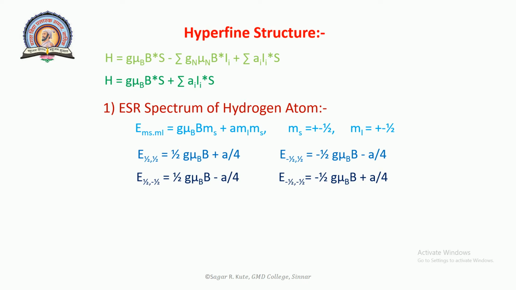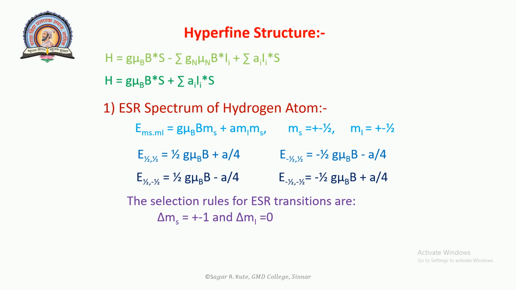E(1/2, -1/2) = 1/2 g μB B - A/4. E(-1/2, -1/2) = -1/2 g μB B + A/4. The selection rules for ESR transitions are ΔMs = ±1 and ΔMi = 0.